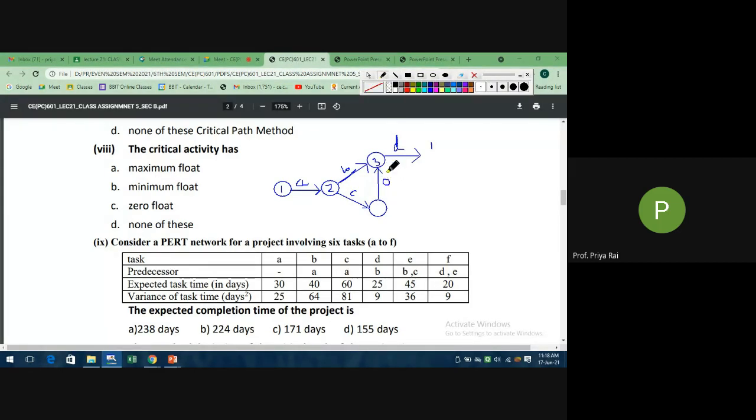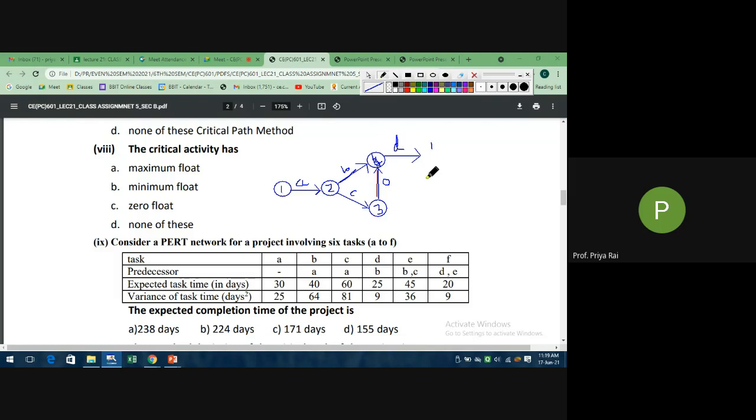Let me draw with some other color, suppose red color. So this is a dummy activity. Now which number should we put here and here? If we put 4 here and 3 here, will it be correct or incorrect? See, it is incorrect, ma'am, the upper one is less, the lower one becomes more. Yes. So this will be changed to 4 and change this to 3. Now it is satisfying Fulkerson's rule.